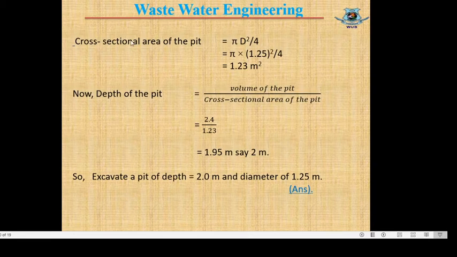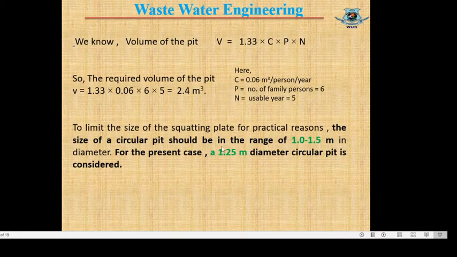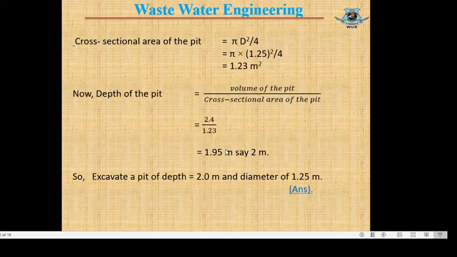So the cross sectional area of the pit will be pi D square by 4. D equals the diameter of the pit, which is taken as 1.25 meter. If we see the previous slide, the diameter of pit is 1.25 meter. So D equals 1.25 meter, and substituting all these values, the cross sectional area of the pit stands at 1.23 meter square.